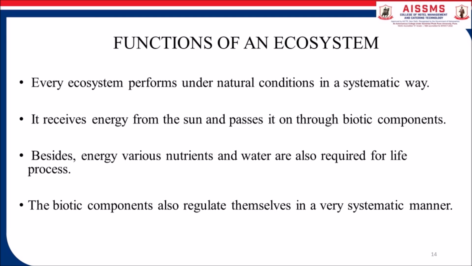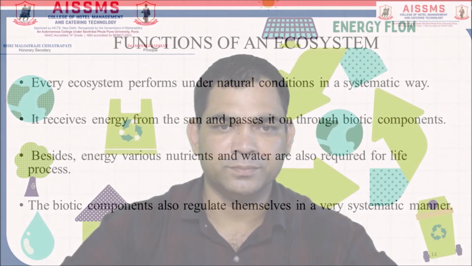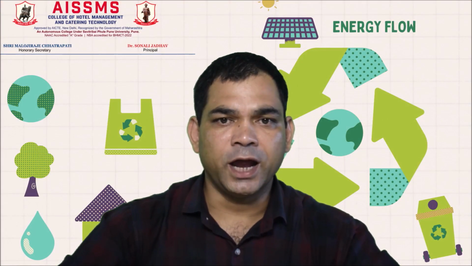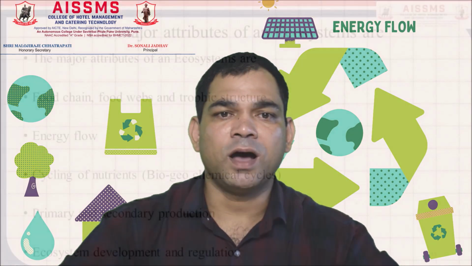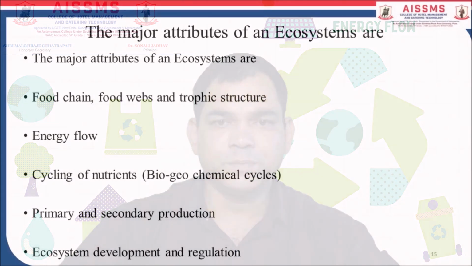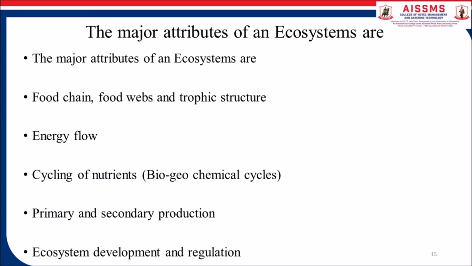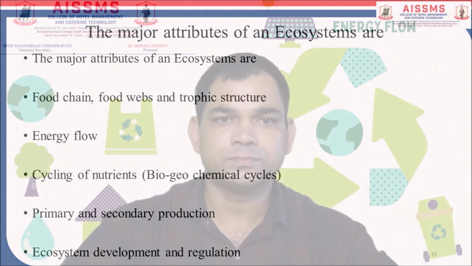The biotic components also regulate themselves in a very systematic manner. The major attributes of an ecosystem are food chain, food webs and trophic structure, energy flow, cycling of nutrients, biogeochemical cycle, primary and secondary production, ecosystem development and regulation.